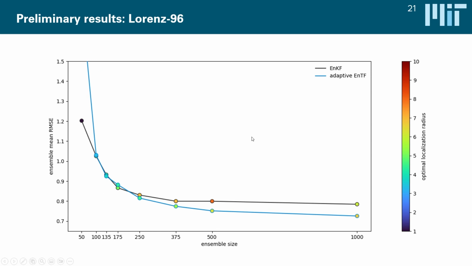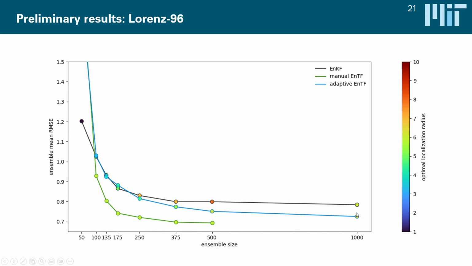As I mentioned before, Lorenz 96 is a pretty lame test case, so the RMSE improvement here isn't that great. And if you plot as a reference, these are the results we got for a really manually optimized map, where we have used the optimal level of complexity and optimal level of localization, and we used inflation and we used regularization. So this uses the full bag of tricks, more than we used for either the ensemble Kalman filter or the adaptive EnKF. But we can see the best RMSEs we get are still pretty close, maybe 0.1 better. So again, Lorenz 96 is a bit boring. But for 1,000 samples, we get pretty close to this optimum.